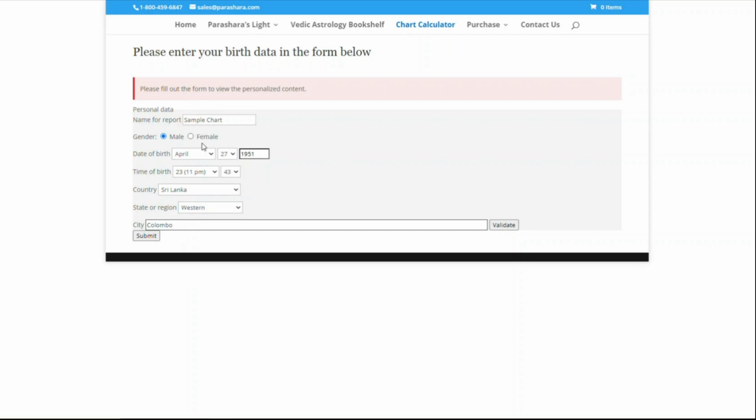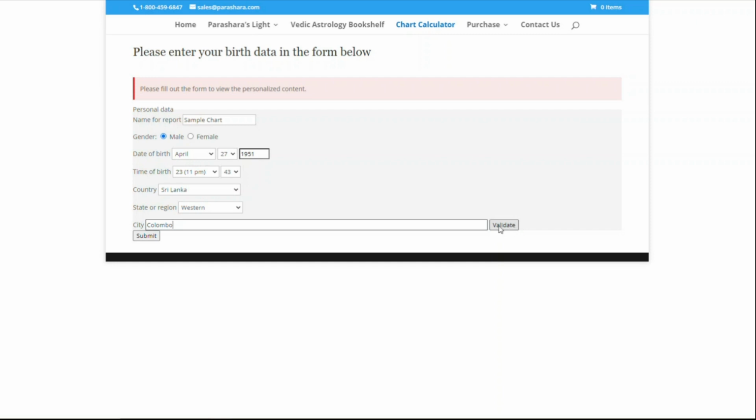Check again: your name, male or female, date of birth, and the time, and the country, and the province or the region, and the city. Some cities sometimes you may not find, then you have to go to the nearest city. That will also work, because longitude, latitude doesn't make a big difference sometimes if the cities are very close. So go to the next nearest city and then validate.